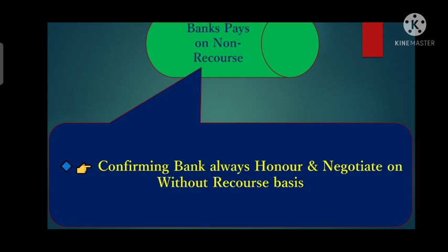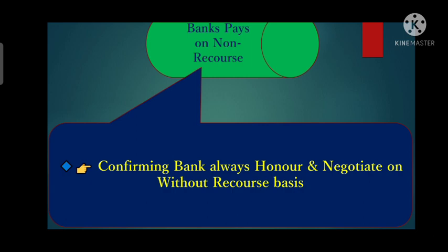When the confirming bank adds its confirmation, it undertakes the responsibility of the issuing bank also. So there are two sorts of payment security here: one from the issuing bank side, another from the confirming bank side. Whenever the confirming bank honors or negotiates the bill, that will be on a non-recourse basis, or without recourse basis, by default. Any purchase or negotiation done by the confirming bank will be on a non-recourse basis by default